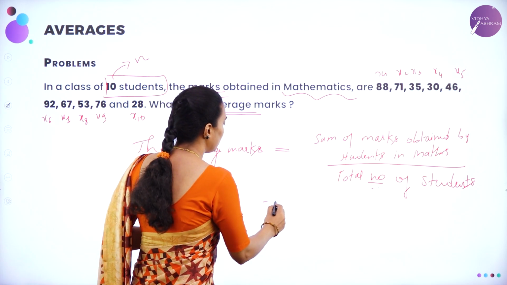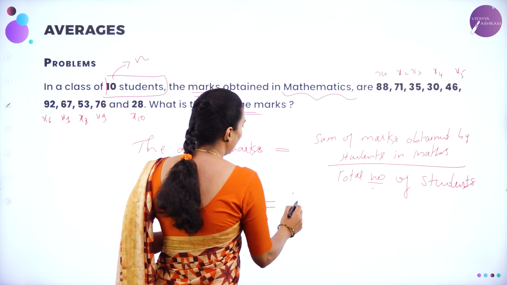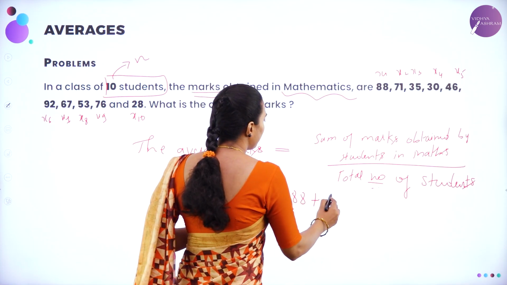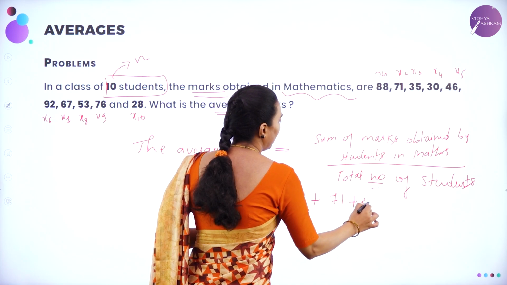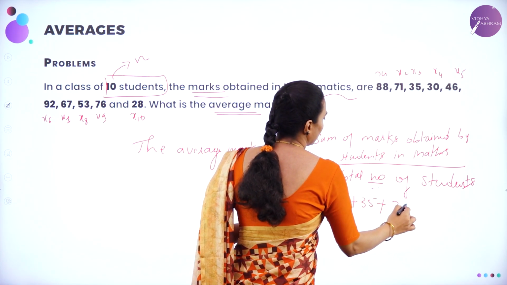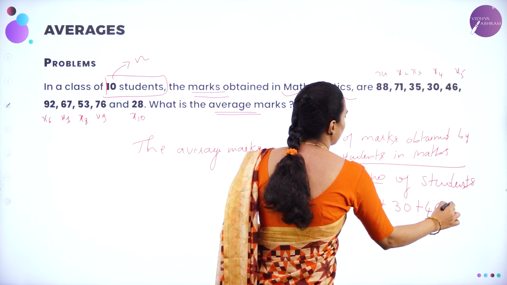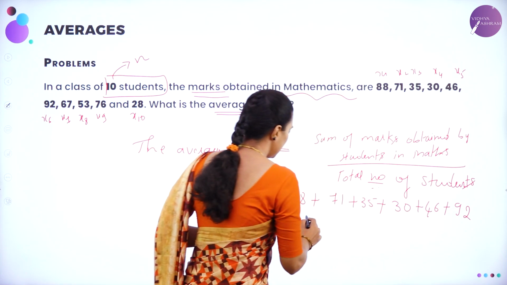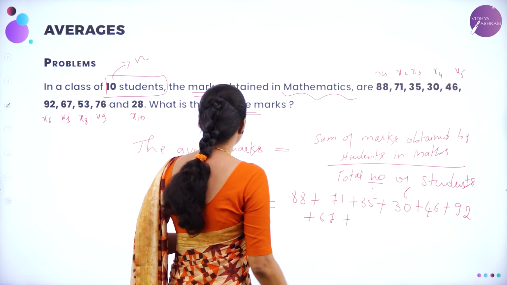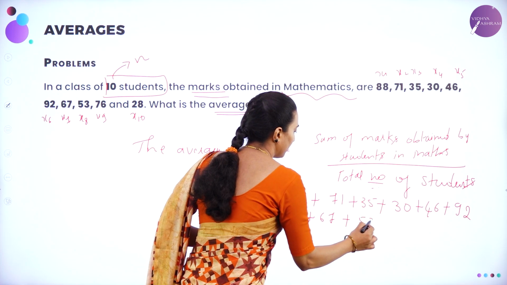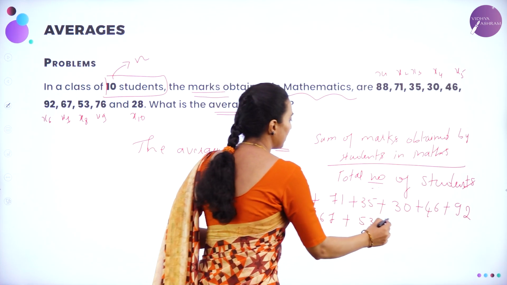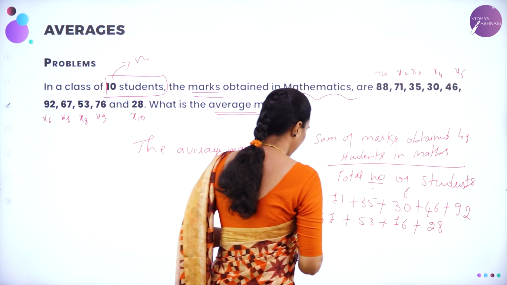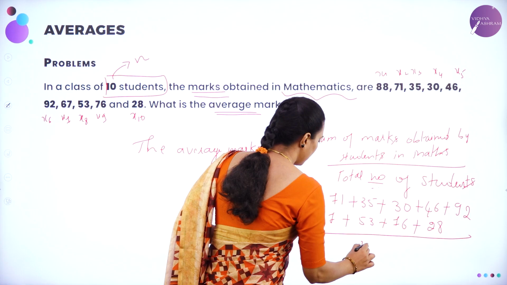So it will be equal to the sum, which is adding: 88 plus 71 plus 35 plus 30 plus 46 plus 92 plus 67 plus 53 plus 76 plus 28, divided by 10.